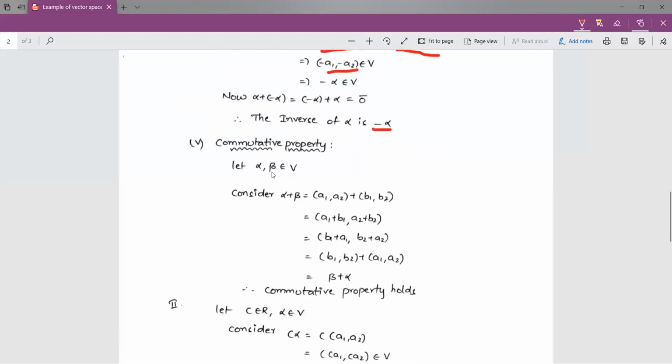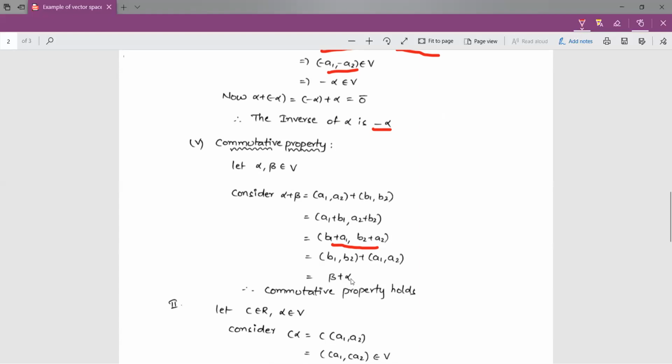Coming to the next property, the commutative property, we have to consider two elements, one is alpha and the second one is beta. Now I am considering alpha + beta, which is (A1, A2) + (B1, B2). The sum of these two ordered pairs can be written as (A1 + B1, A2 + B2). A1 + B1 can also be written as B1 + A1, and similarly A2 + B2 can be written as B2 + A2. If we separate the elements in this ordered pair, we get (B1, B2) + (A1, A2). (B1, B2) is beta, and (A1, A2) is alpha. So I considered alpha + beta, and I have proved beta + alpha. This is the commutative property with respect to addition.